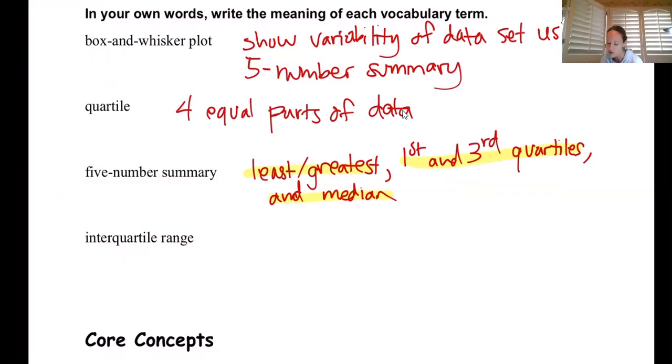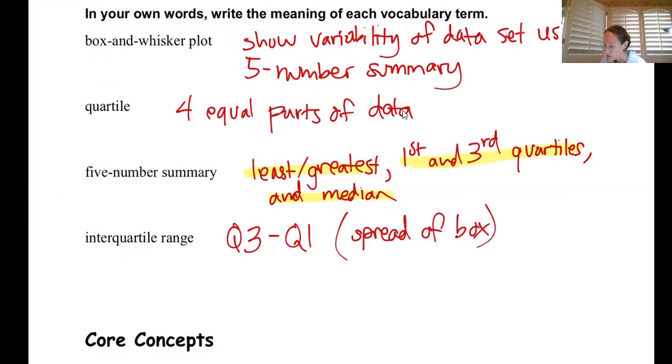And then the interquartile range is just how far. Well, let's put it this way: Q3 minus Q1. It's also known as the spread of the box. How spread out is the box? From one edge of the box to the other edge of the box, what is that spread?